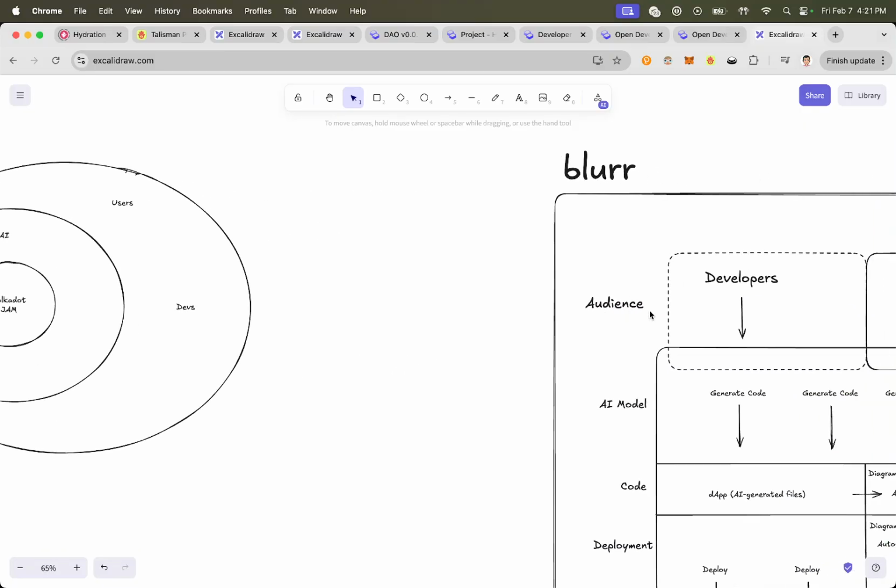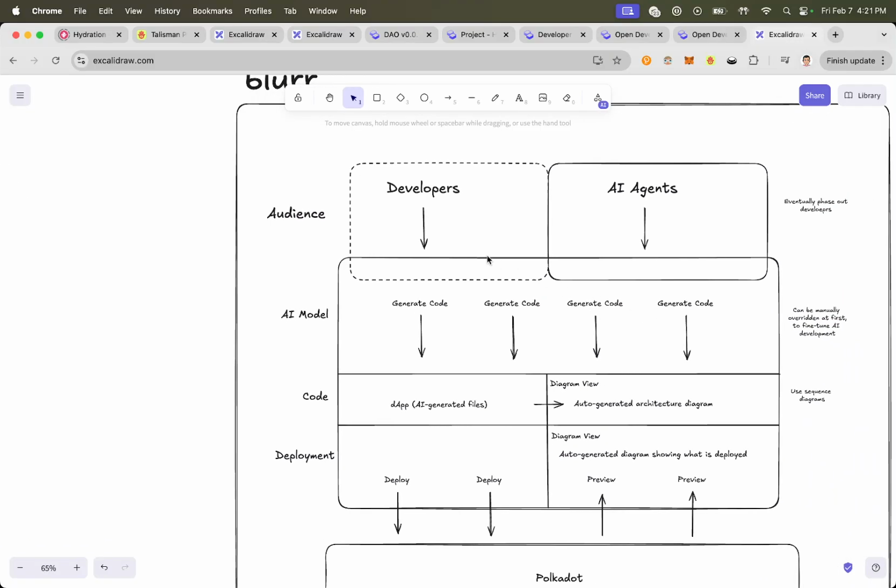And we've been discussing Blur and how Blur has two sets of audiences. One is developers who want to use the IDE to create solutions and build dApps, and the other can be AI agents. Christian mentioned in the Telegram channel that the way you'd build for one audience versus another is very, very different, which he's 100% correct. So today I want to give an update on all of this.